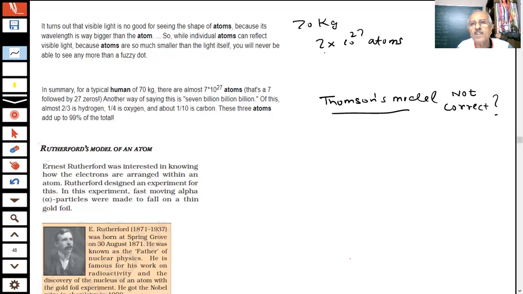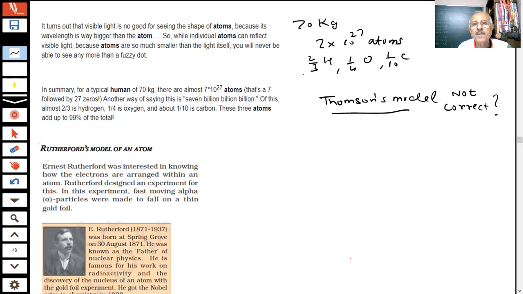Of these, 2 by 3 are hydrogen atoms, 1 by 4 are oxygen, and 1 by 10 are carbon, and so many other different atoms. See how much hydrogen, oxygen and carbon is present. So 99% of your body is hydrogen, oxygen and carbon, and 1% is other elements. Bones are made up of calcium, phosphorus, so many elements are present.